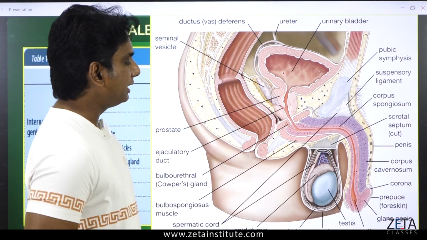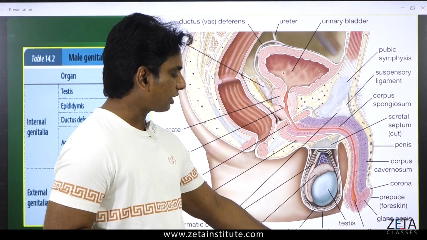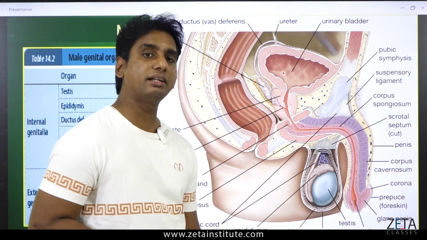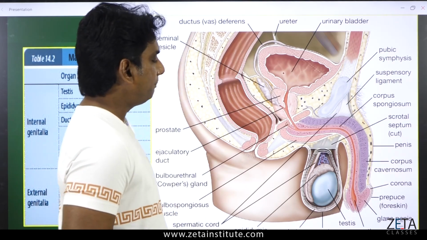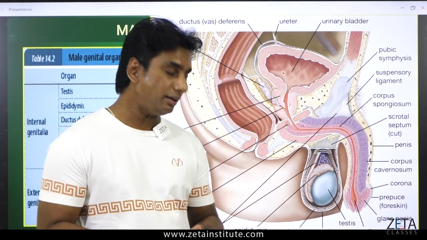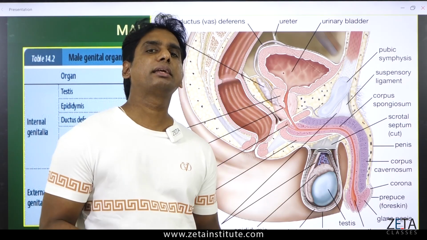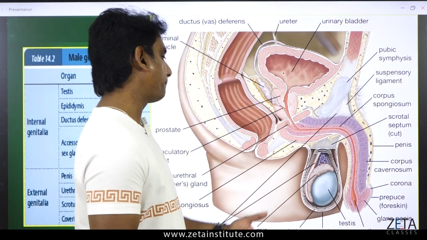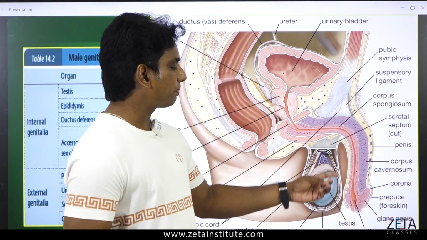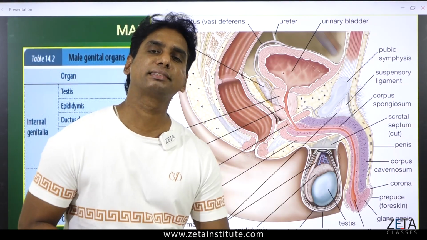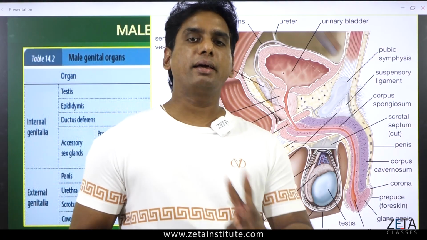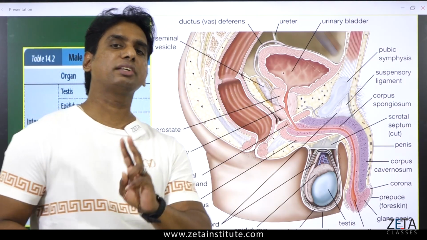Then we have the next visible structure in the male reproductive system, that is the scrotum. Scrotum is a connective tissue layer. Connective tissue means, of course, it is richly supplied with blood capillaries, blood vessels and nerve supply. It is the scrotum which protects the testis. Now the testis is in a pair. Pair means two, so two testes are there.